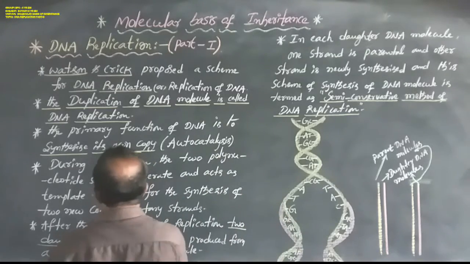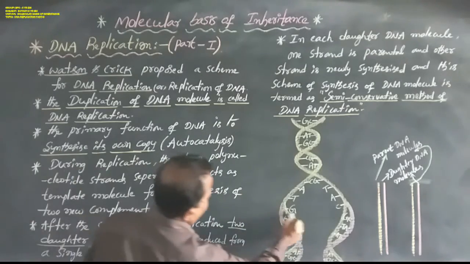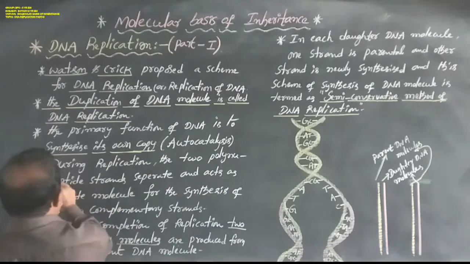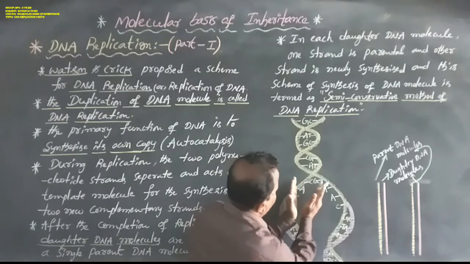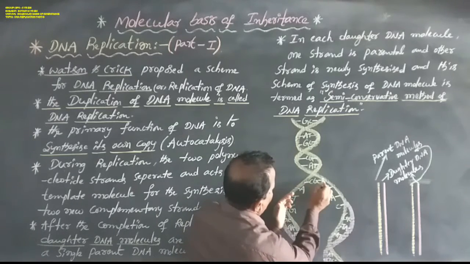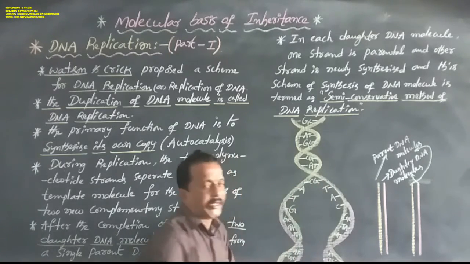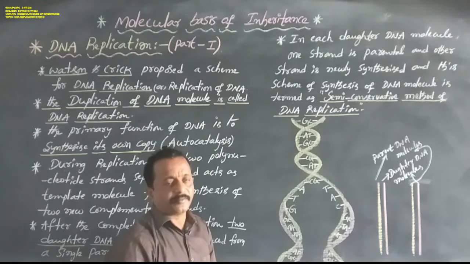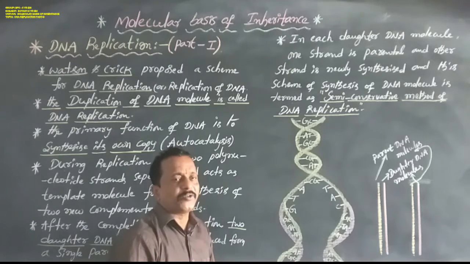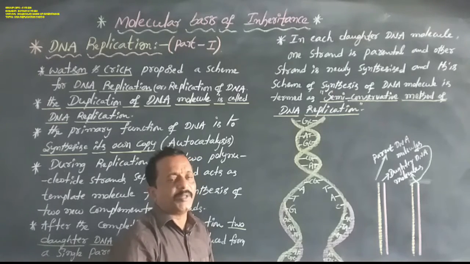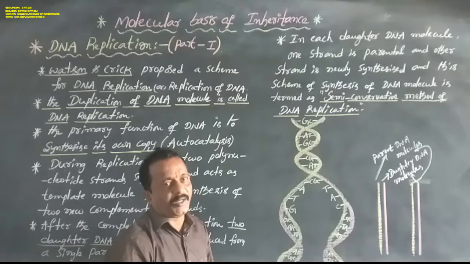Okay, now next, coming to replication: during replication, the two polynucleotide strands separate. At this time, the hydrogen bonds between the nitrogen bases break, opening up the DNA helix.